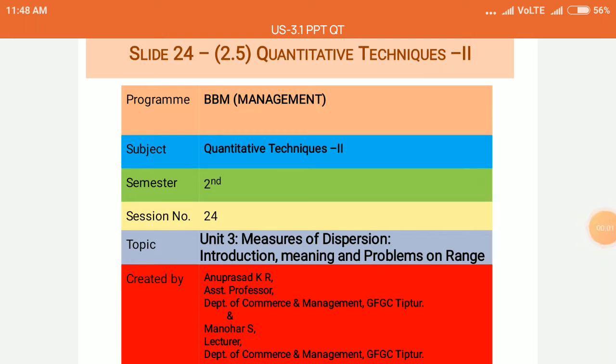So far, we have discussed measures of central tendencies. They are arithmetic mean, median, mode, geometric mean, and harmonic mean.